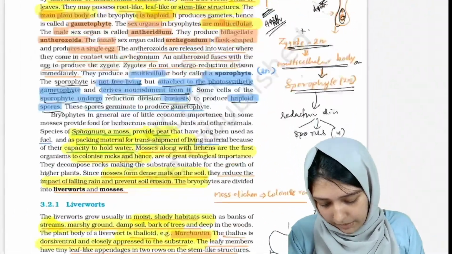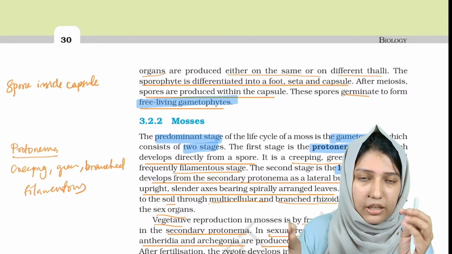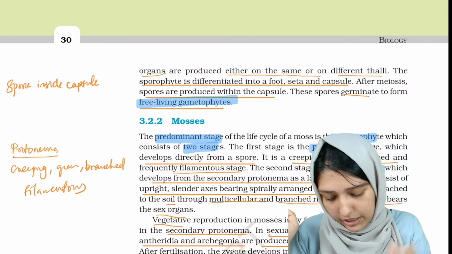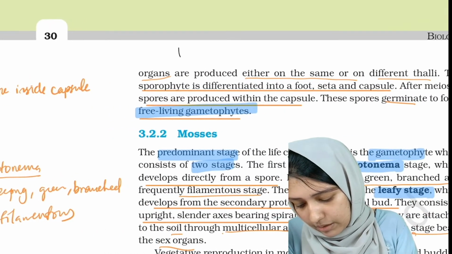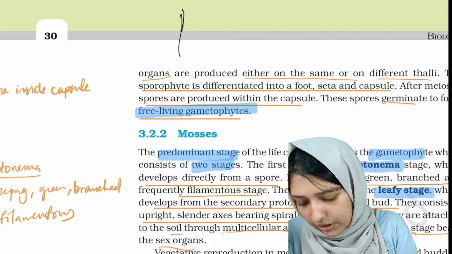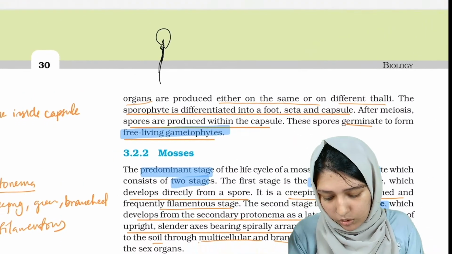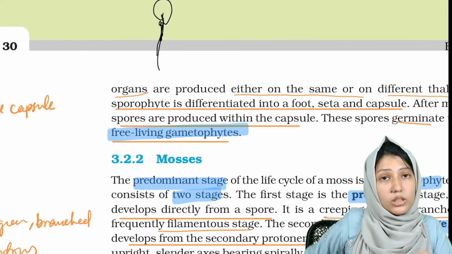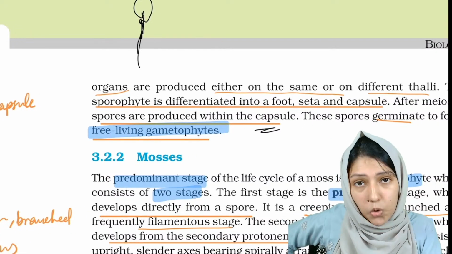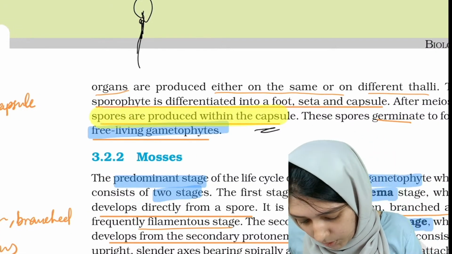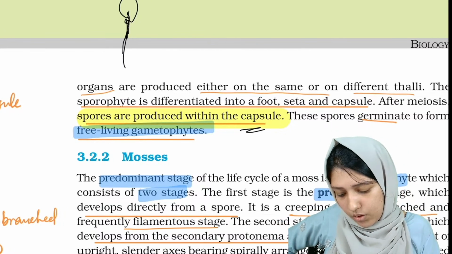Sexual reproduction: male and female sex organs are produced on the same plant or on different plants. The sporophyte is differentiated into foot, seta and capsule. There is a picture I will show you. After meiosis in the sporophyte, it will form spores, as I said. Spores are produced inside the capsule, and the spores germinate to form free living gametophytes.